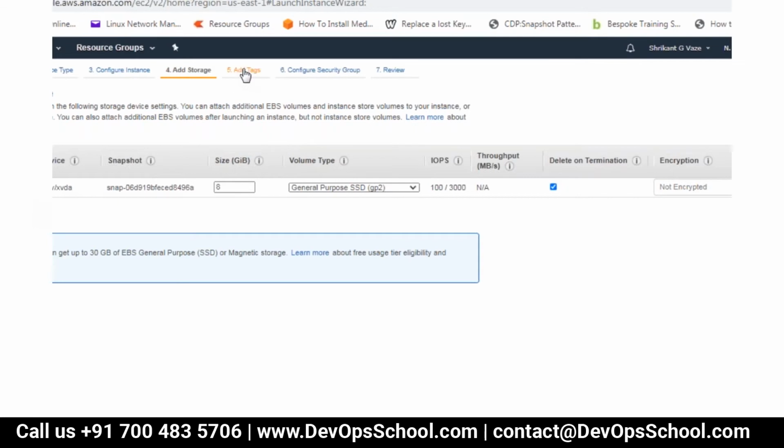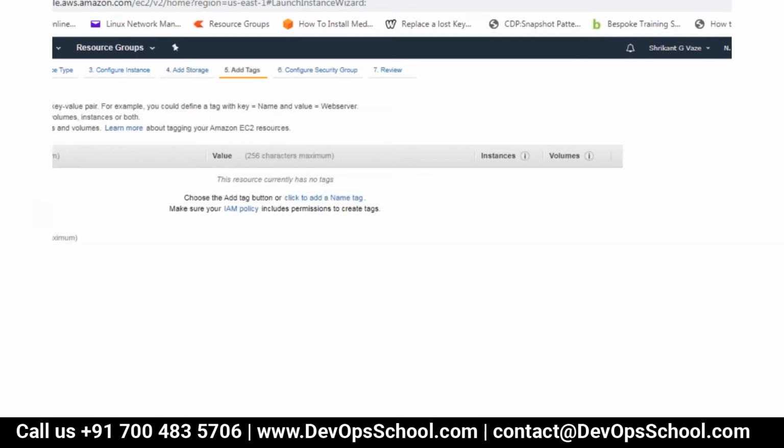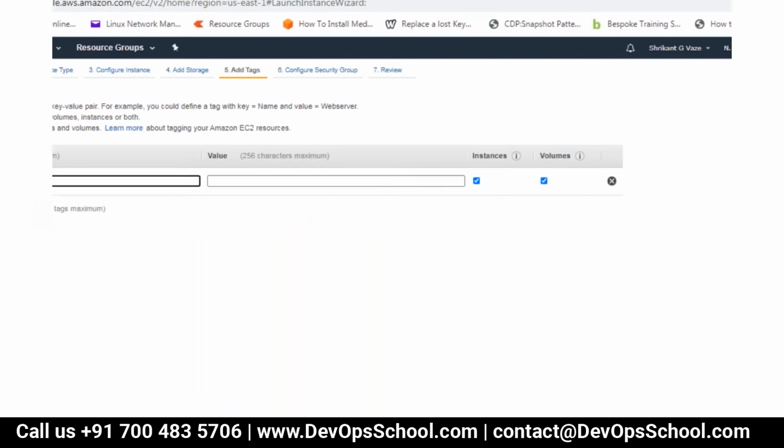Next, I'm going to name this server. This is called tagging. This is actually a key value pair, and I'm going to put the key as Name, with a capital N, and I will give my name. Okay, so this is my name.